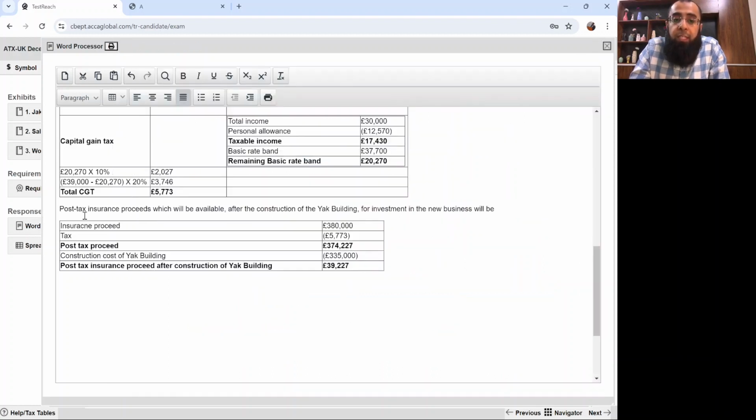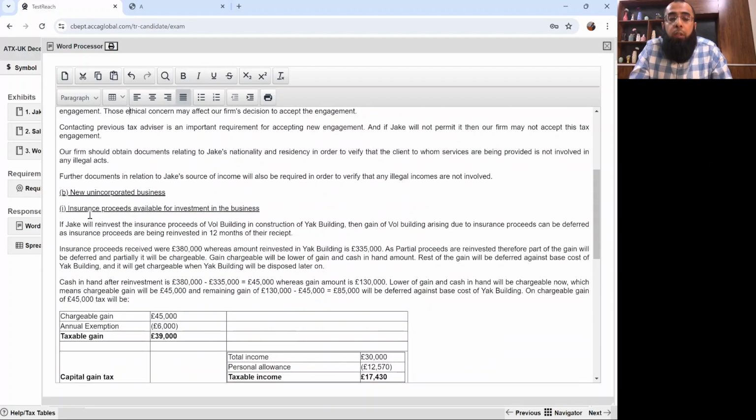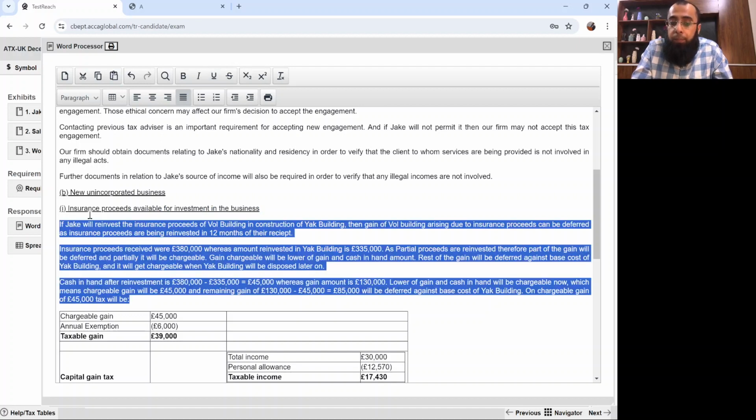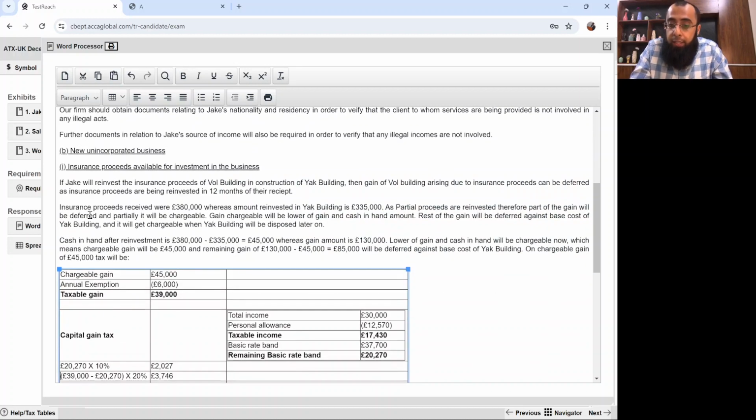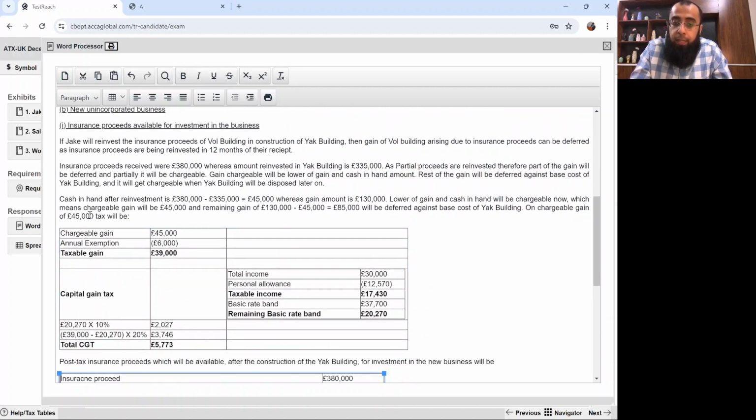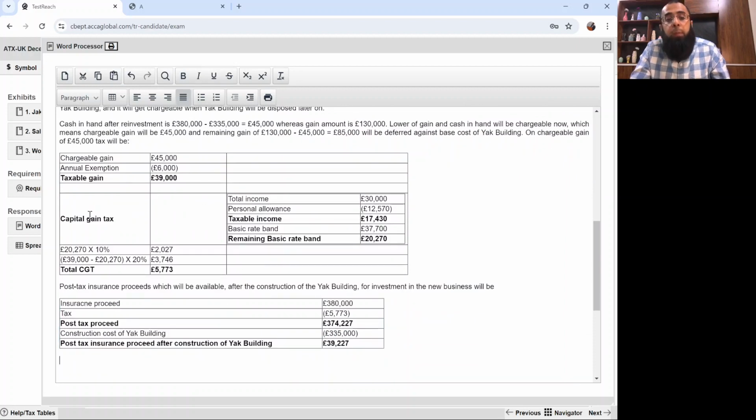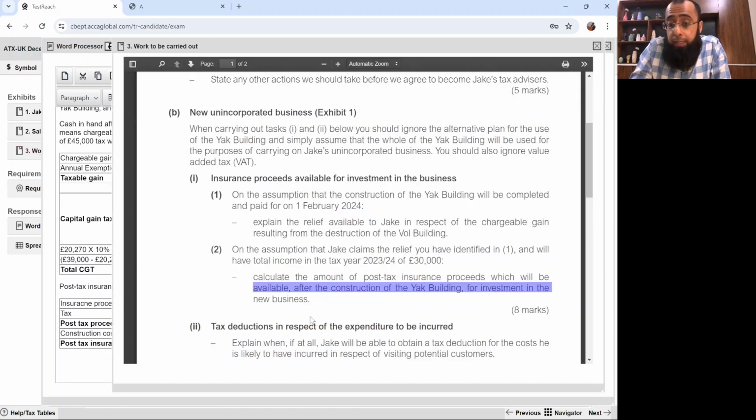First we explain the relief: since you are reinvesting, the relief is that your gain will get deferred. We discuss the relief, and we quantified the amount of the relief. Then we calculated the gain, then the tax, and here comes the post-tax proceeds available for investment in business after the construction of the YAG building. I believe that you people are understanding it.